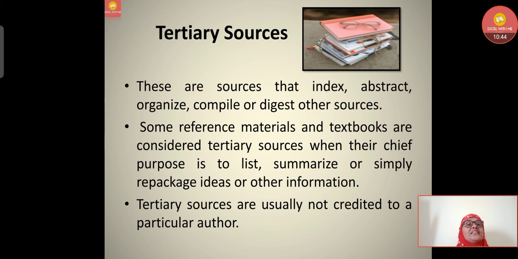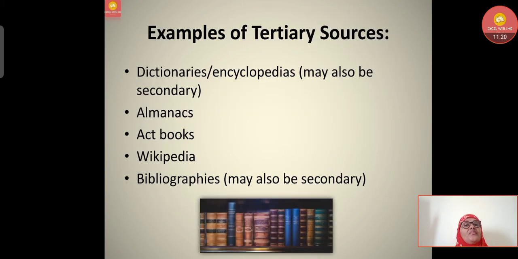Now let's come to the tertiary sources. These are the sources that index, abstract, organize, compile or digest other sources. Together, primary and secondary sources, whatever are quoted, become the tertiary source. Some reference materials and textbooks are considered tertiary sources when their chief purpose is to list, summarize or simply repackage ideas or other information. Now these tertiary sources are usually not credited to a particular author, but simply they are quoted. What are the examples of these tertiary sources now?